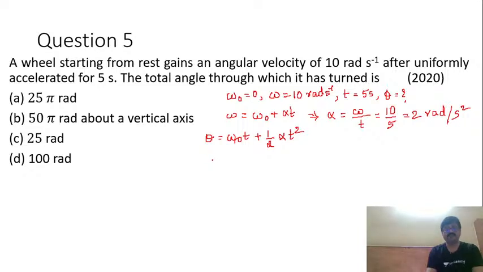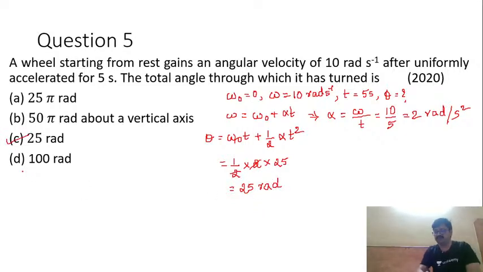Now this is what we have, and omega naught is 0, so hence first part becomes 0, so hence theta becomes equal to half into alpha into t square. Alpha is how much? 2 here into t square. T square is 5 square, that is 25. So hence you can very easily find the value of theta as 25 radian. So 25 radian happens to be option C here.